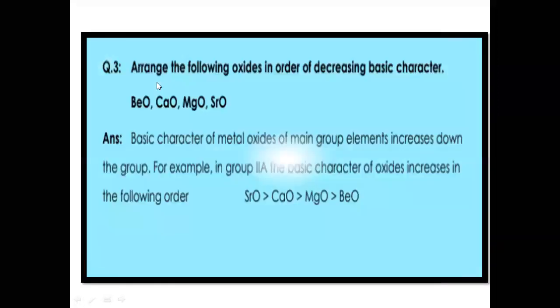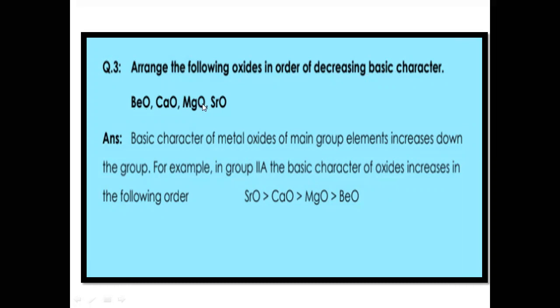Now, short question answers are completed. Coming towards the long question answers, question number 3: arrange the following oxides in order of decreasing basic character. Beryllium, calcium, magnesium, strontium, all these belong to group 2A of the periodic table, and the sequence is the same.